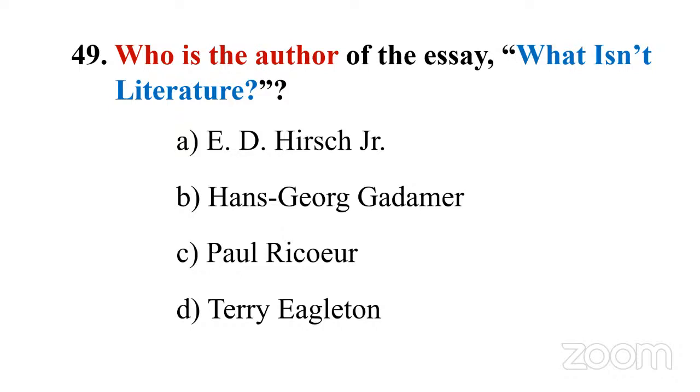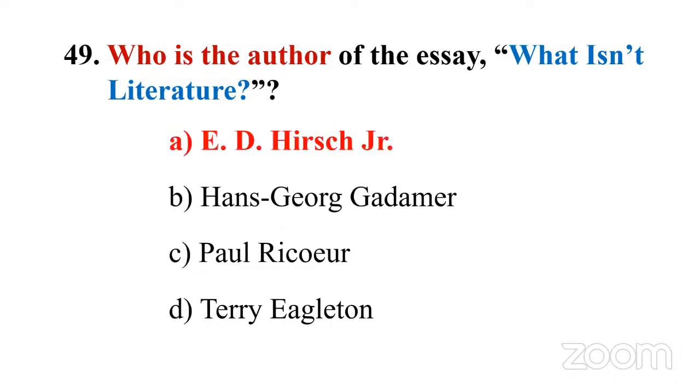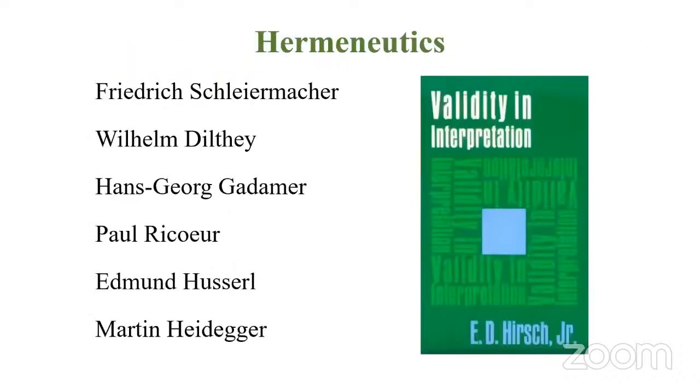So let's check out the answer. The answer is actually A, E.D. Hirsch, Jr. Then what is the context? Now, even if we can't answer this time, at least we know the context so that we can be prepared for the next exam. What is the commonality between these three thinkers? They are all associated with a school of thought or a movement, a school of criticism called hermeneutics.